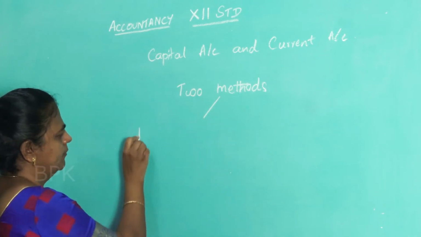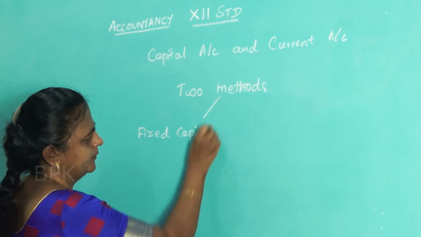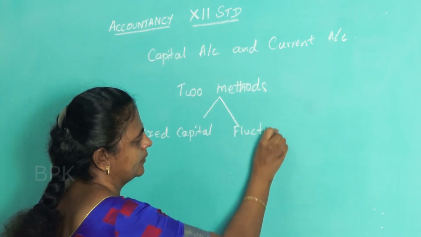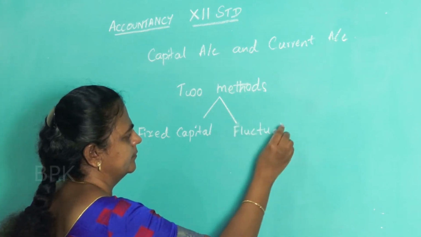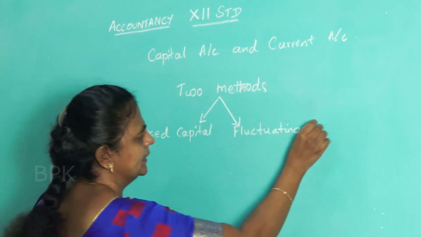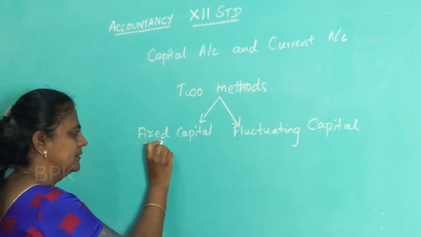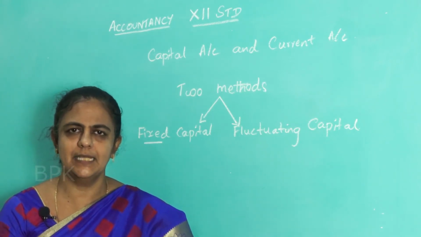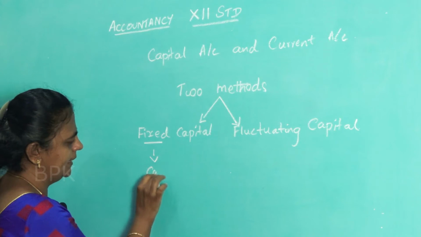One is the fixed capital method and the other one is the fluctuating capital method. See, the word fixed shows that something is fixed, it doesn't change. What is it that doesn't change? It is the capital. Here in the fixed method, the capital remains the same.